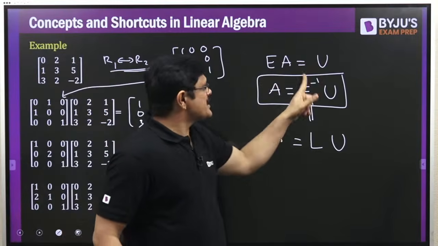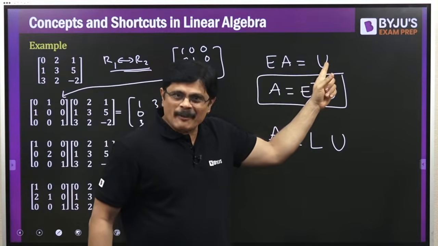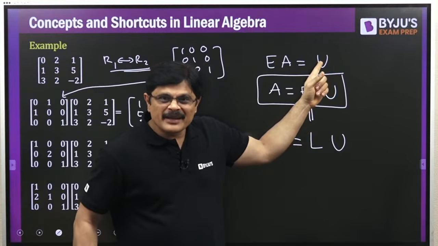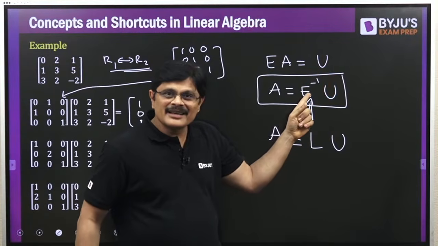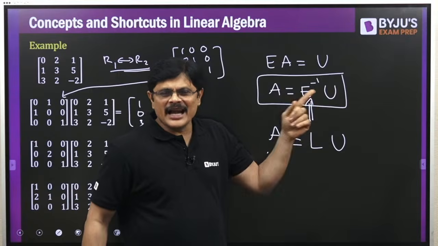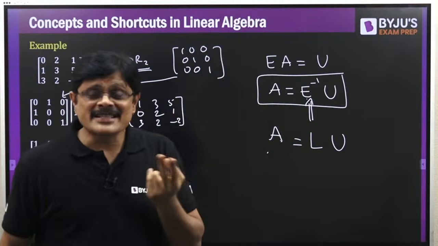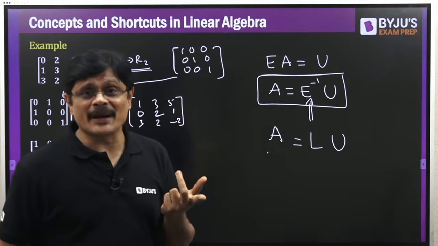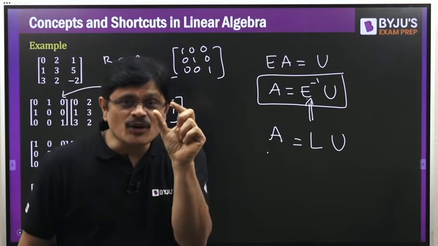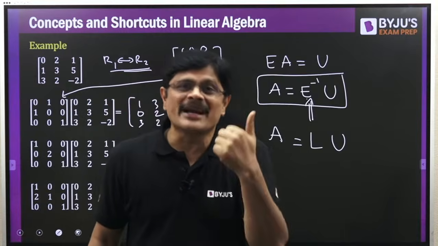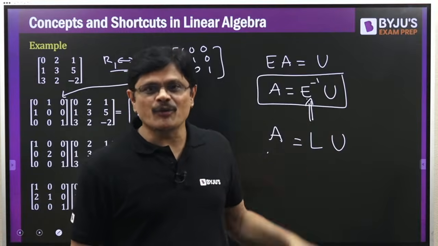What are we doing, sir? We reduce the matrix to upper triangular for LU decomposition. And what was L? It is simply the inverse of the matrix. And I gave how to find the inverse of an elementary matrix. The inverse is obtained by a third row or third column operation. How do you get it, sir? Wherever that constant is there, you replace the constant with minus of the constant. And that is exactly what we did.